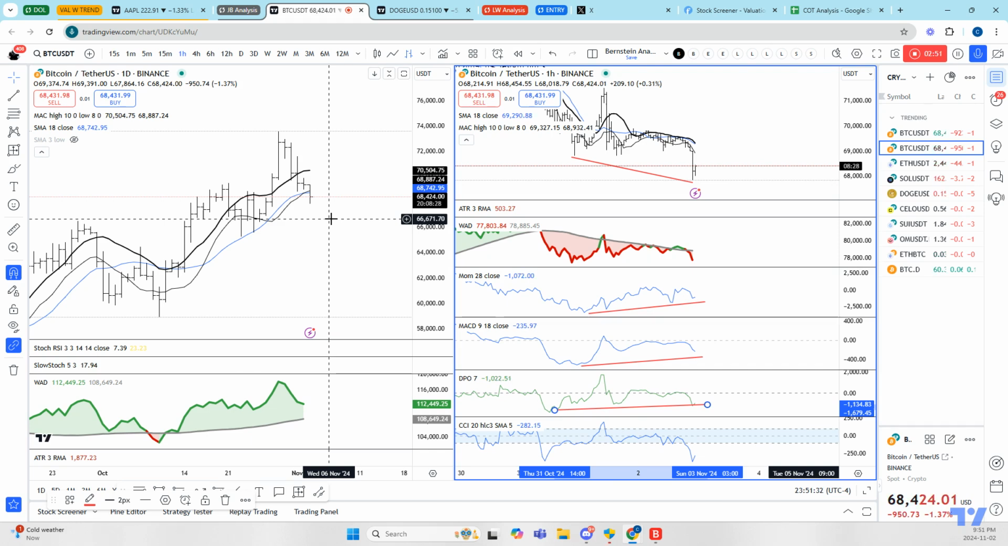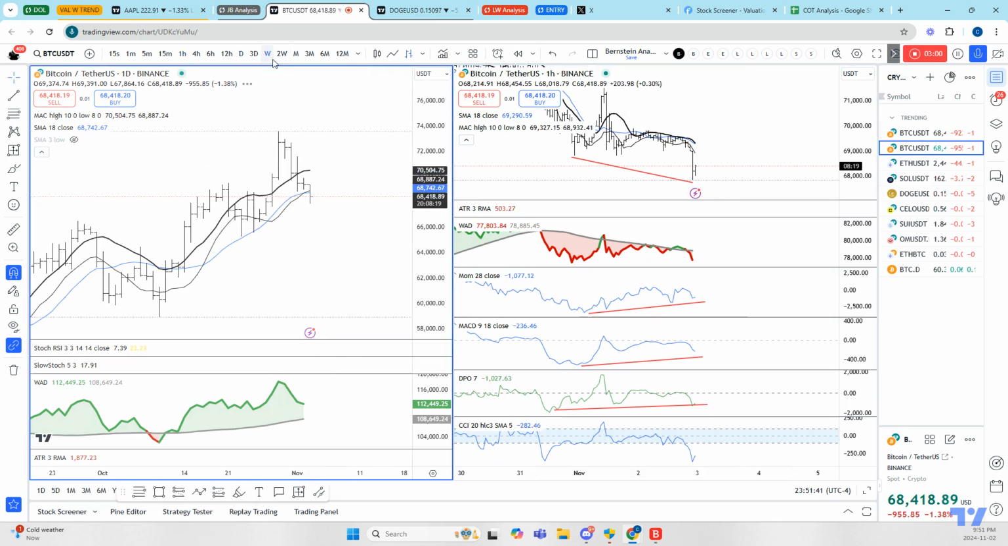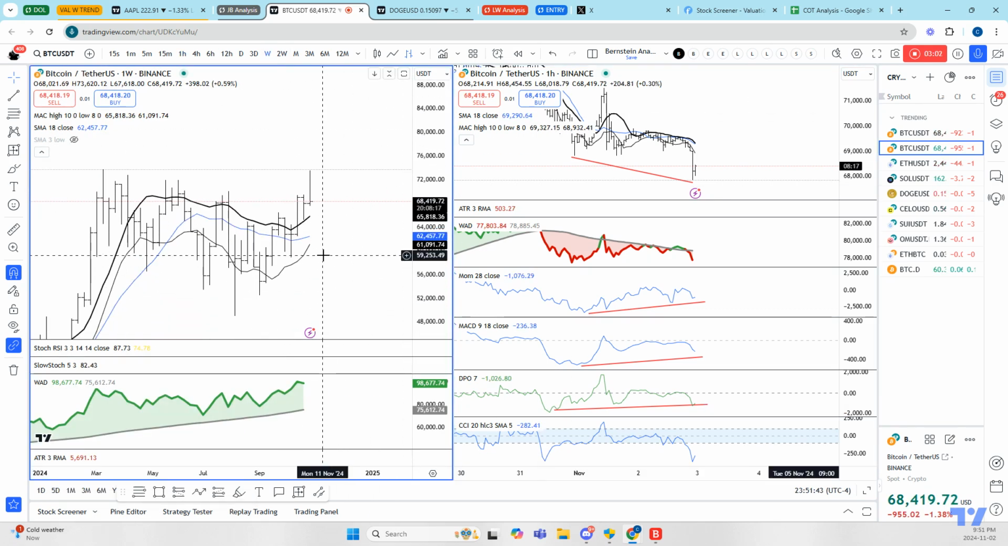Bitcoin on the monthly, major pullbacks to around 59K would be an opportunity to long on the daily. Weekly trade would welcome pullbacks down to around 61,000. And right now we're looking at a prime opportunity to long based on the daily chart up to around 70,500.